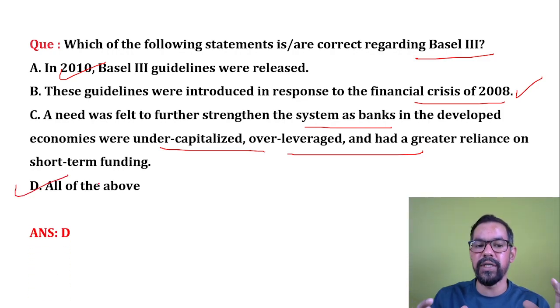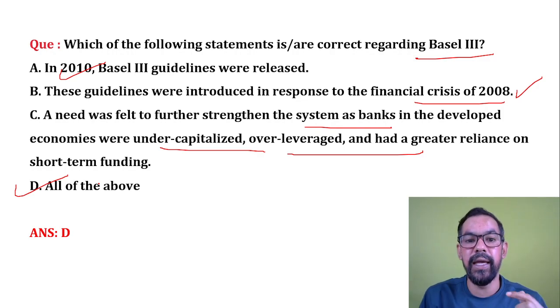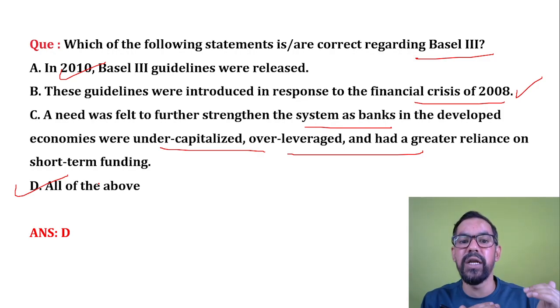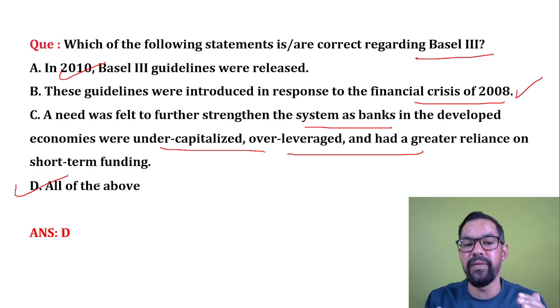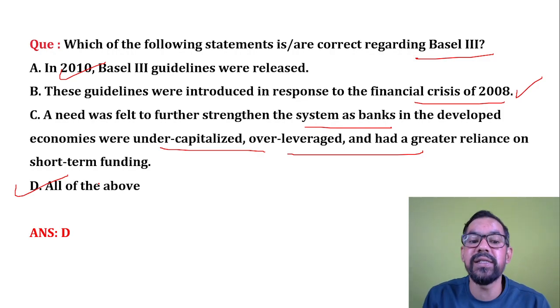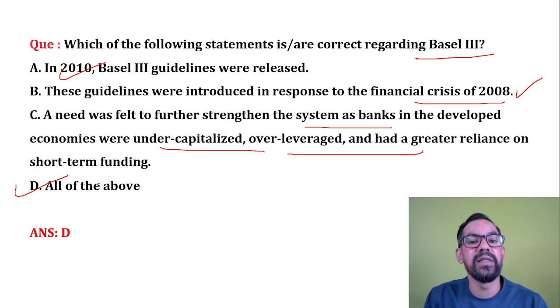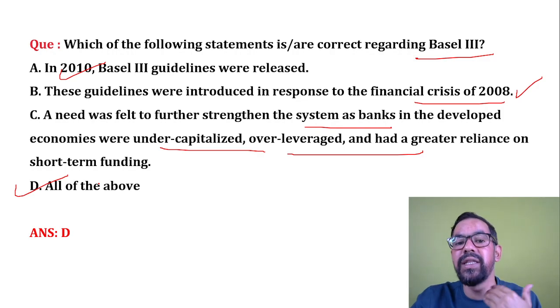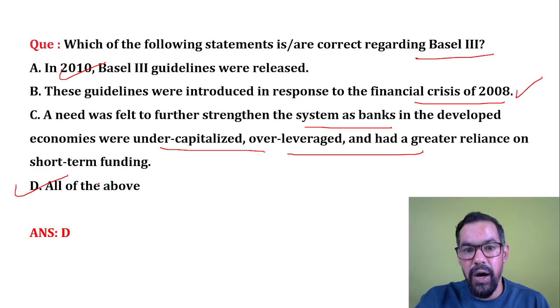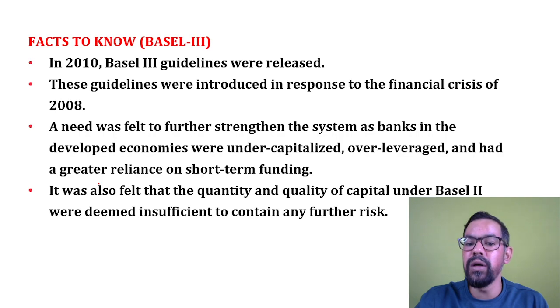Now, if you talk about statement C, previously we were generally focusing on underdeveloped and developing countries, but after the Lehman Brothers Bank failure, the committee analyzed that developed countries' banks were undercapitalized, over leveraged, and even doing short-term fundings. So to deal with these problems, Basel 3 guidelines were released in 2010.